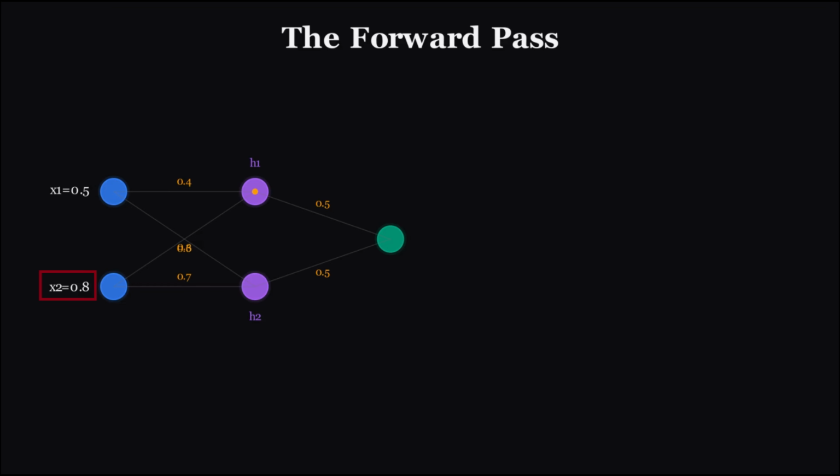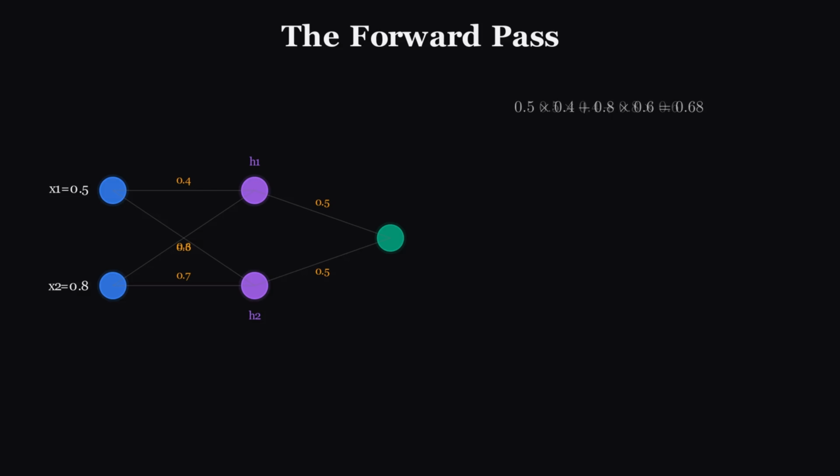Input 2 is 0.8. Each connection has a weight. Let's say the weights to the first hidden neuron are 0.4 and 0.6. So the weighted sum is 0.5 times 0.4 plus 0.8 times 0.6 equals 0.68. We add a bias, let's say 0.1, giving us 0.78.